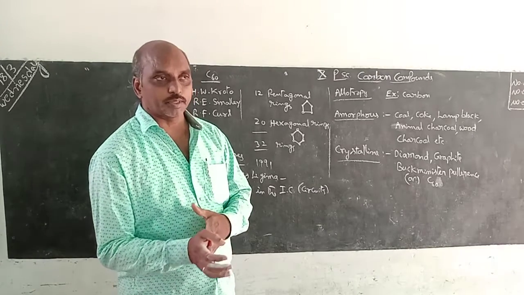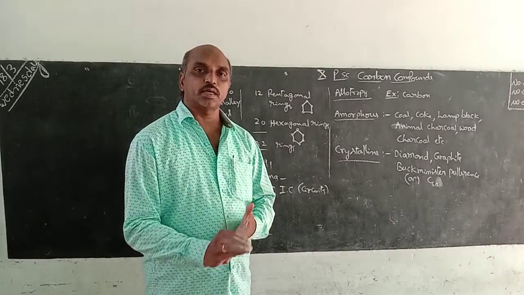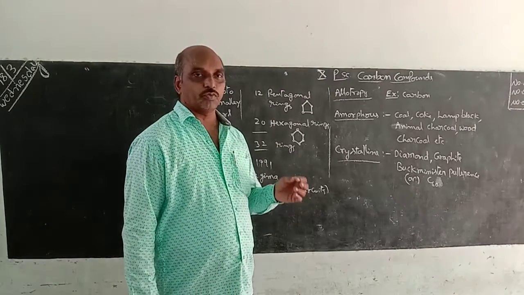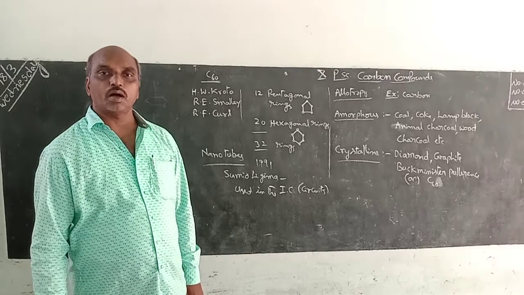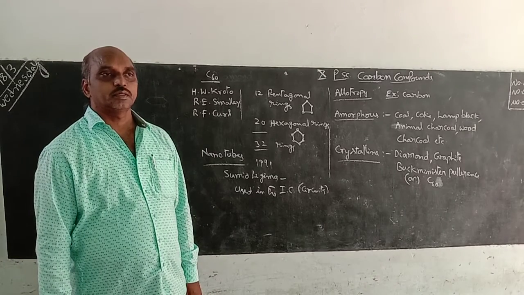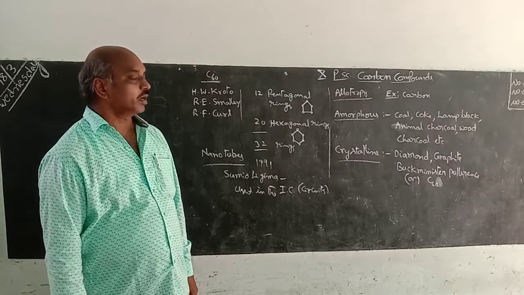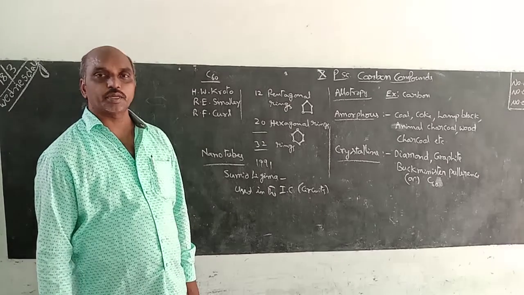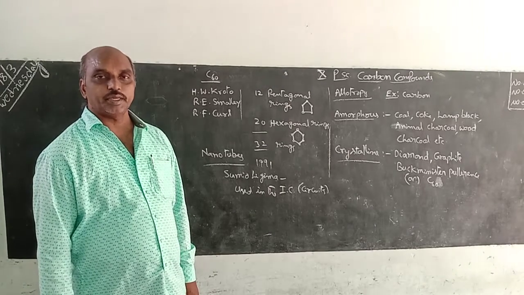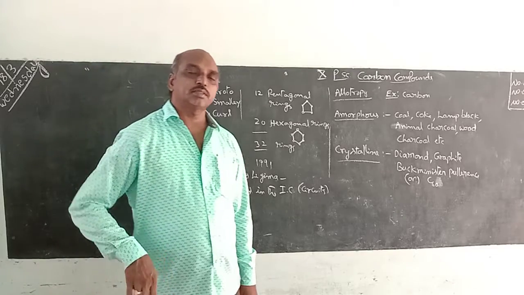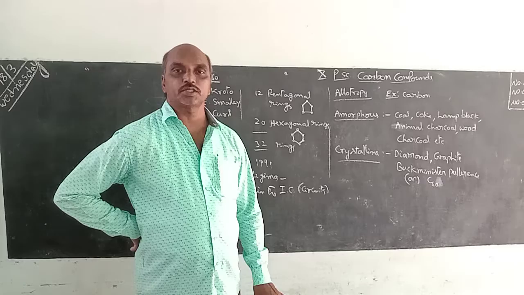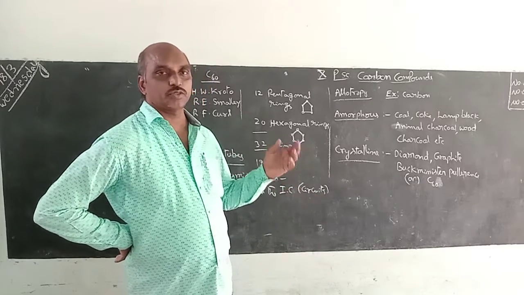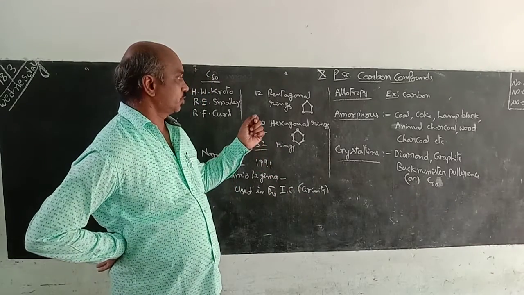These are the saturated hydrocarbons. If one hydrogen is removed from the alkane, then it is called an alkyl group. Alkyl group means CnH2n+1: methane CH4, methyl CH3, ethane C2H6, ethyl C2H5, like this. One hydrogen removed gives the alkyl group.